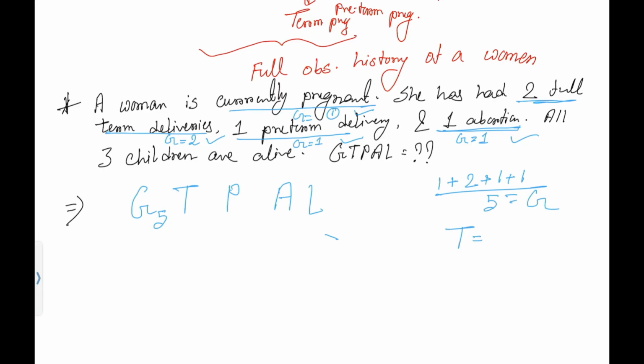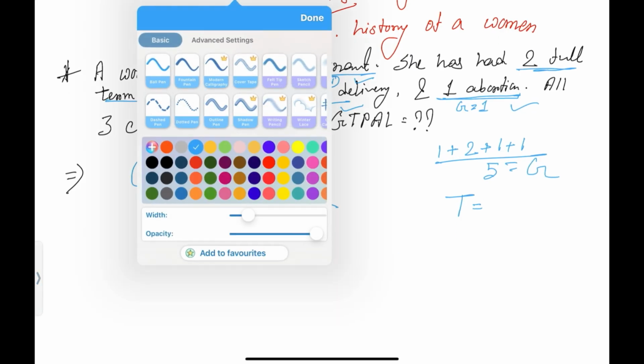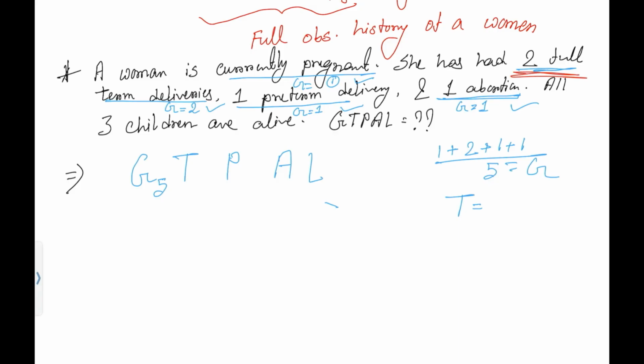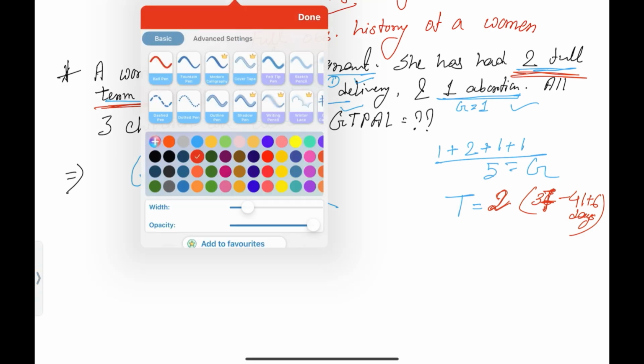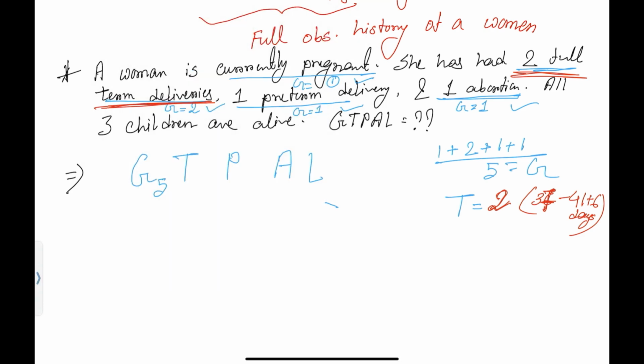Now coming to term pregnancy. It is clearly written, 2 full-term deliveries. Full-term deliveries are counted as term deliveries, between 37 to 41 plus 6 days. Then 1 preterm delivery, which occurred between 20 to 36 plus 6 days, will be counted in preterm.